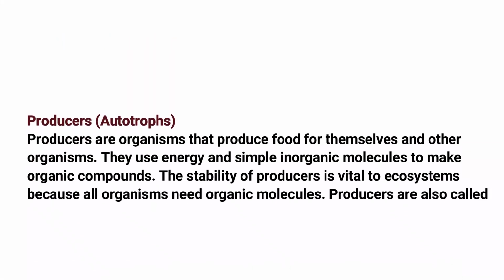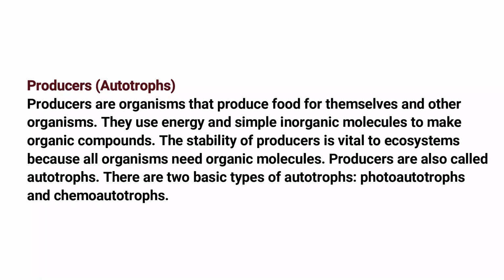Producers, autotrophs. Producers are organisms that produce food for themselves and other organisms. They use energy and simple inorganic molecules to make organic compounds. The stability of producers is vital to ecosystems because all organisms need organic molecules. Producers are also called autotrophs. There are two basic types of autotrophs.